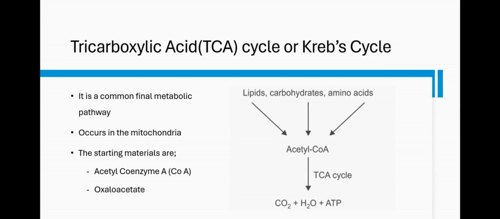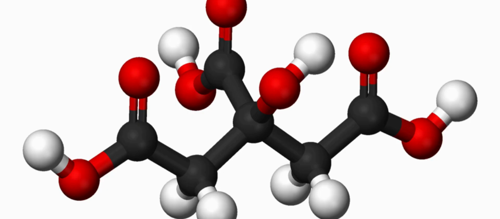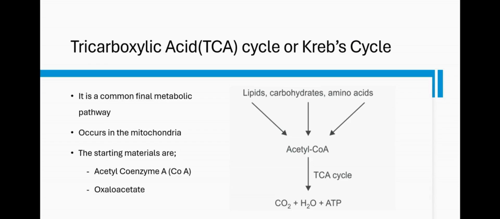So the TCA cycle, tricarboxylic acid cycle. From the name tricarboxylic acid, the molecule that is central here is a tricarboxylic acid, a molecule that is made up of 3 carboxylic acid groups. And it's also called the Krebs cycle, named after the person who found it. And hopefully at least one of you wants a cycle or a molecule to be named after them. As for me, I do.